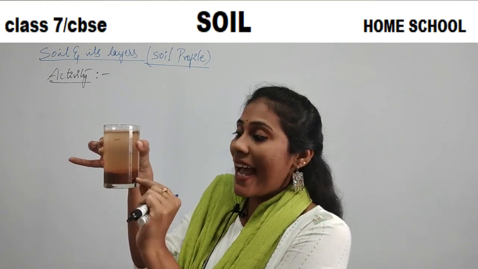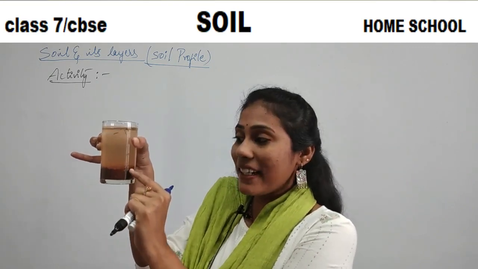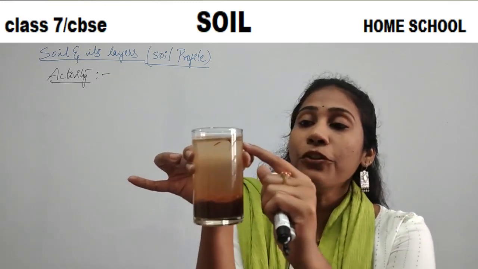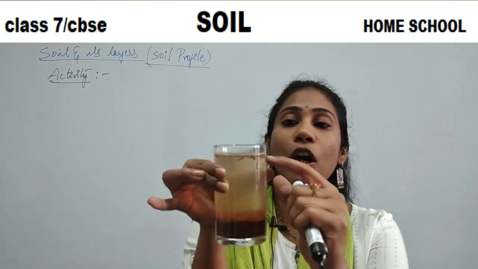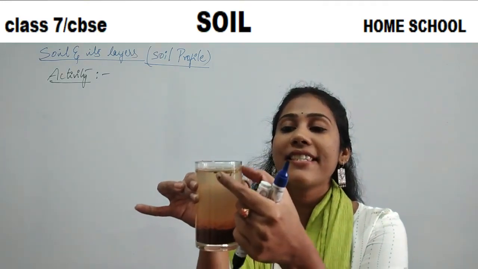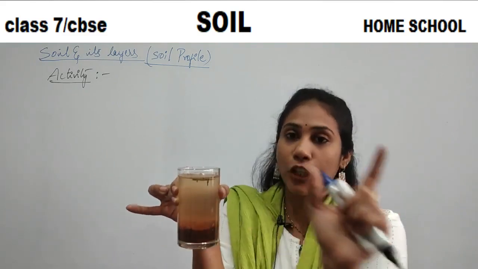Later, the sand particles will settle. Later, the clay particles are getting settled. And you see on the top, you have the dead leaves, rotten leaves and the rotten stem. All these are staying on top of the soil.